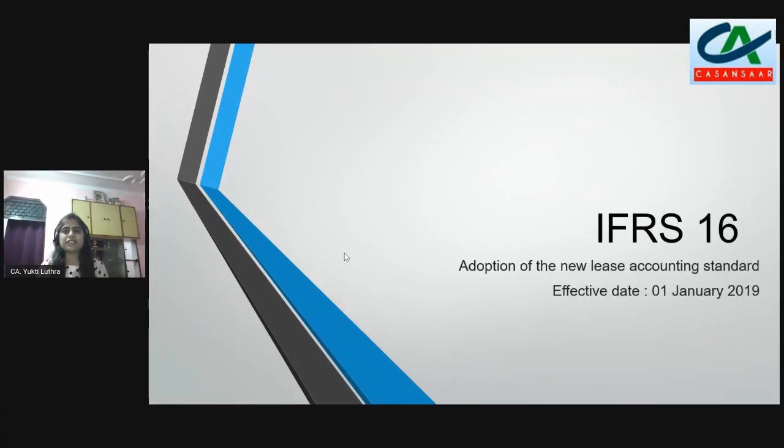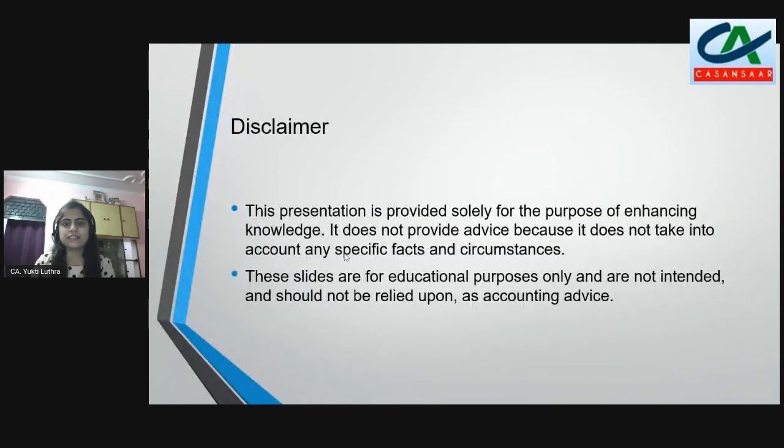So let's start with our topic, IFRS 16. As all of us know, IFRS 16 relates to leases, and in India we have an equivalent standard, that is Ind AS 116. When we look at the balance sheets of companies prepared for the financial year ended 31st March 2020, all the companies on which Ind AS were applicable have applied this new guidance on leases. Similarly, in IFRS, this is applicable from 1st January 2019.